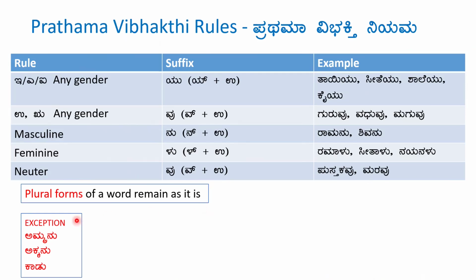So, a few exceptions. Amma, even though Amma is a feminine word, we add Nu, Ammanu. Akka is a feminine word, but Akkanu. Kadu. So Kadu is ending with U matra, but we don't add the suffix U. Kadu remains Kadu itself.